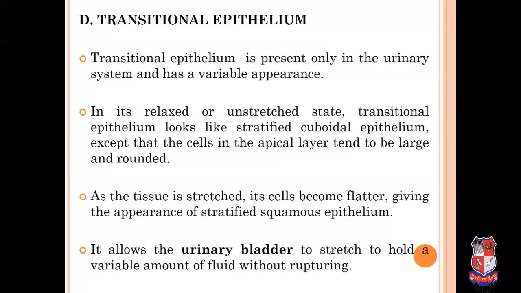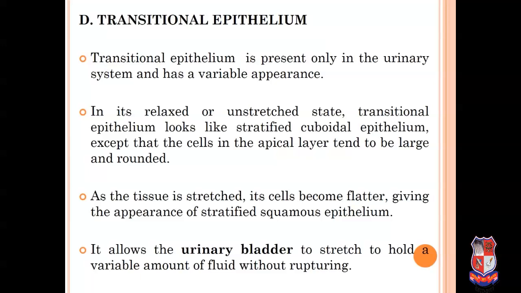And the last type of stratified epithelium is transitional epithelium. Transitional epithelium is present only in the urinary system and has a variable appearance because the cells of this tissue change shape according to their position.